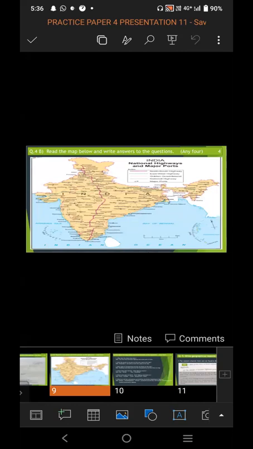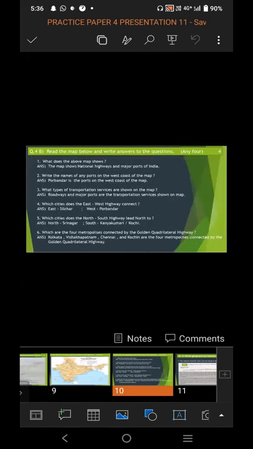It gives us a clear idea of the transportation facility of a country, India, its roadways and the major ports. So what type of transportation services are shown on the map? This was the question. And the answer to this question is roadways and major ports are the transportation services shown on the map.